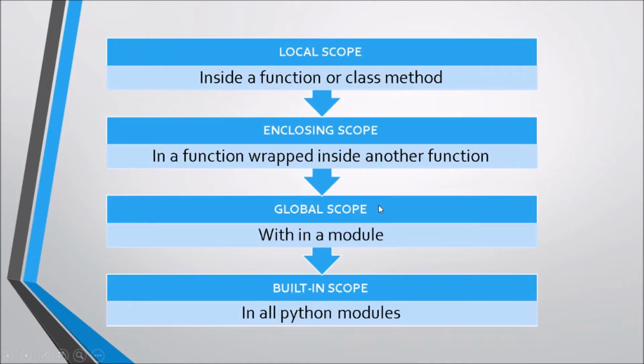The global scope is the scope of a variable within a module, that is, the variable can be used throughout the module, and the built-in scope is nothing but the existence of a variable in all the Python files and all the Python modules.